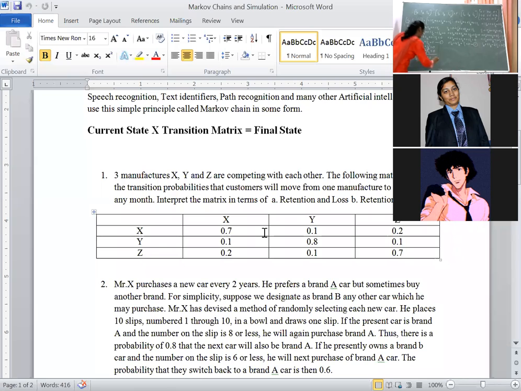Then what will we get? This implies SB is equal to 5 by 6 SA. If you do cross multiplication, we get the same: 6 SB is equal to 5 SA. SB is equal to 5 by 6 SA.